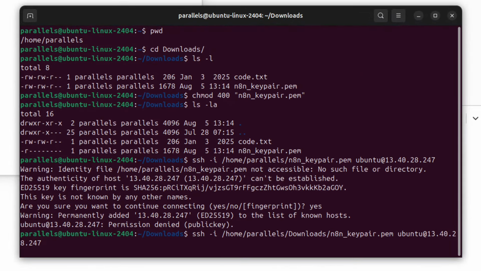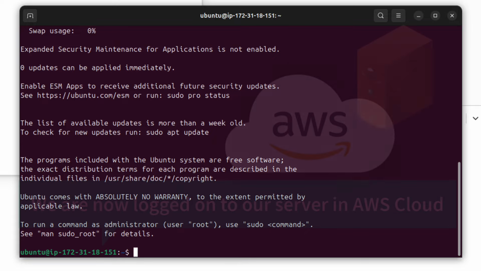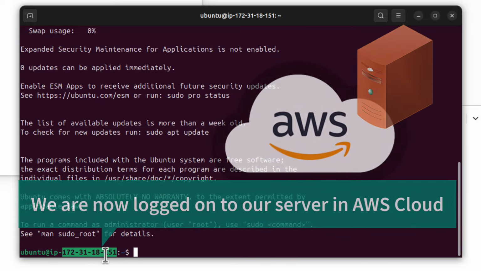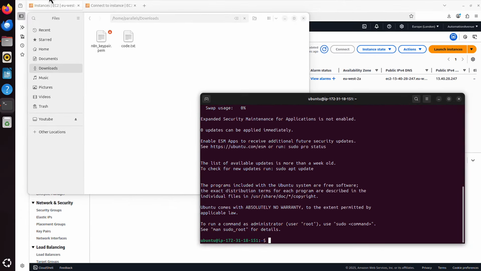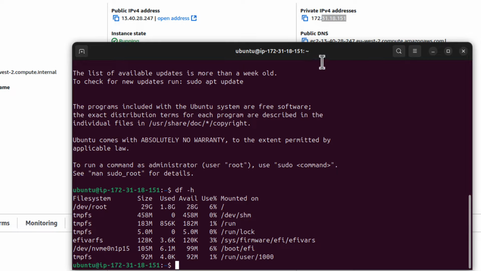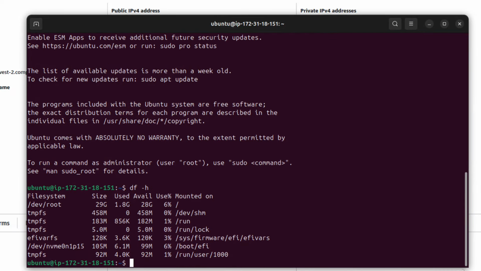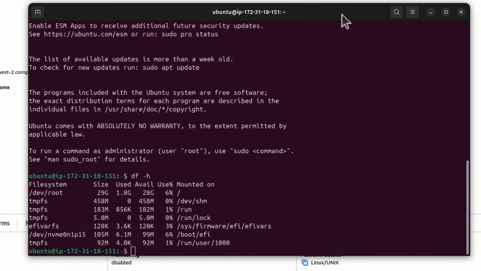Press enter. We are going straight to our server. This is our server, private IP address 18.151. I can double check. Let's click on that instance. Private IP is 18.151. That's correct. And if I run df -h, I can see indeed it's 30 gig. It's shown as 29 gigabytes, but it's basically the 30 gig disk that we configured during the configuration process. Which means, yes, it's indeed my server in the cloud. And I can log on to it remotely from my home, because I'm logged on from my MacBook, and my server is in AWS Cloud.